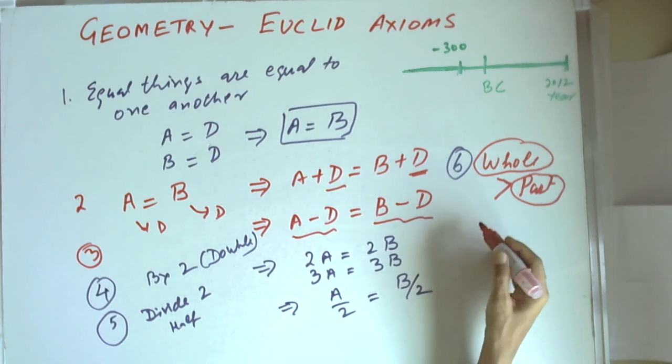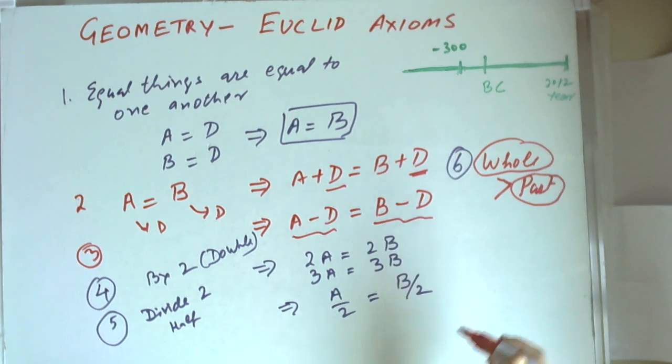So if we have a piece of paper and we take a part of the piece of paper, we just tear off a small piece, then the full paper is greater than the small piece. If we have one apple and we cut the apple into two halves, then the full apple is greater than the half apple.